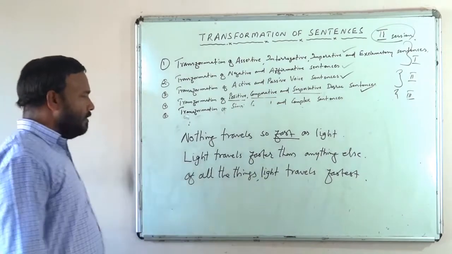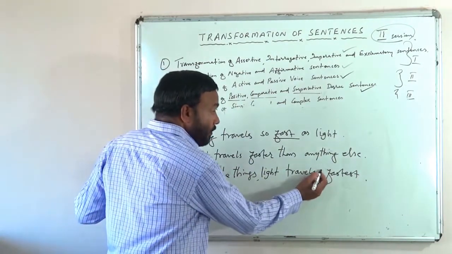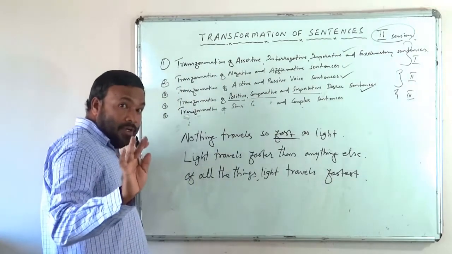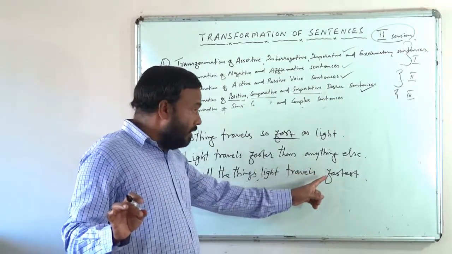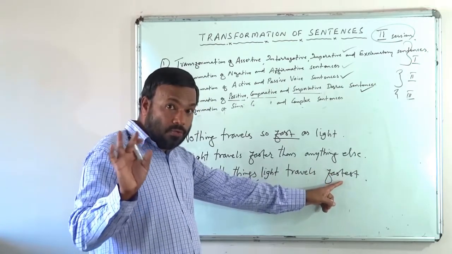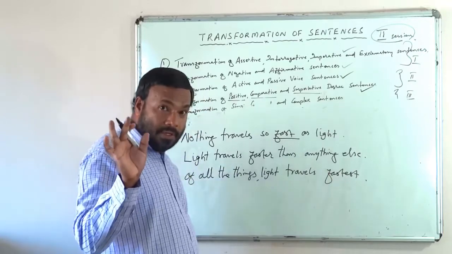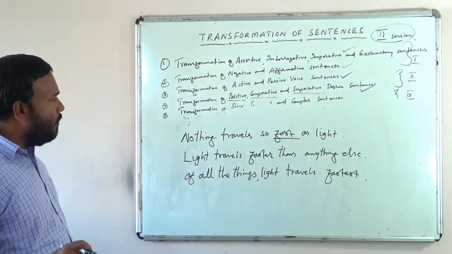Of all the things, light travels fastest. Don't say light travels the fastest. Only with adjective we will use article the. But when we have an adverb, don't use the with the superlative degree. Please remember that also.